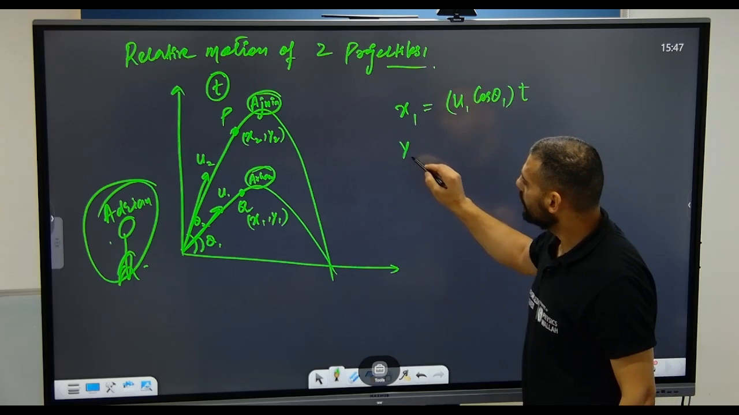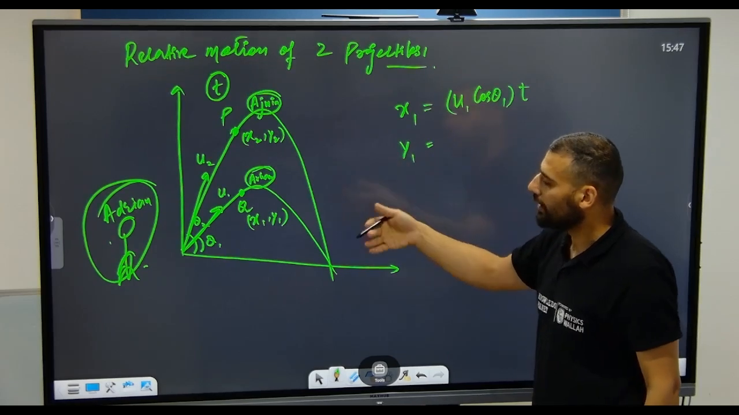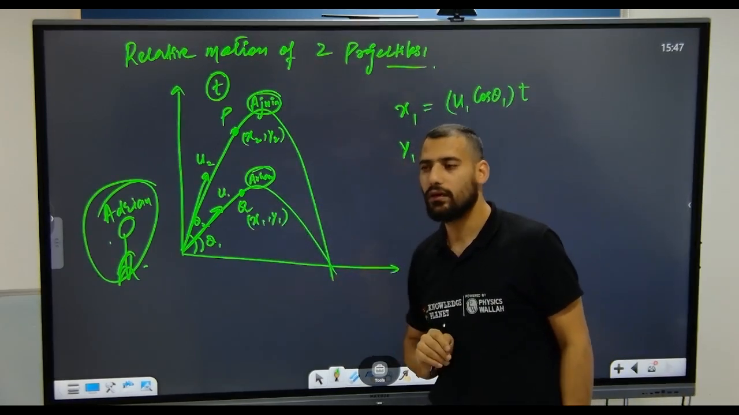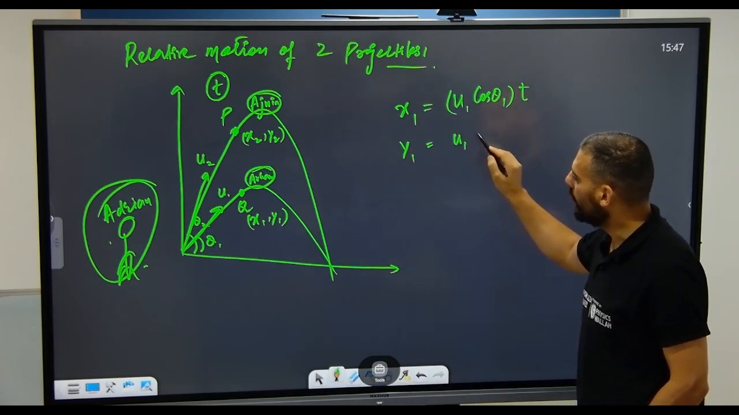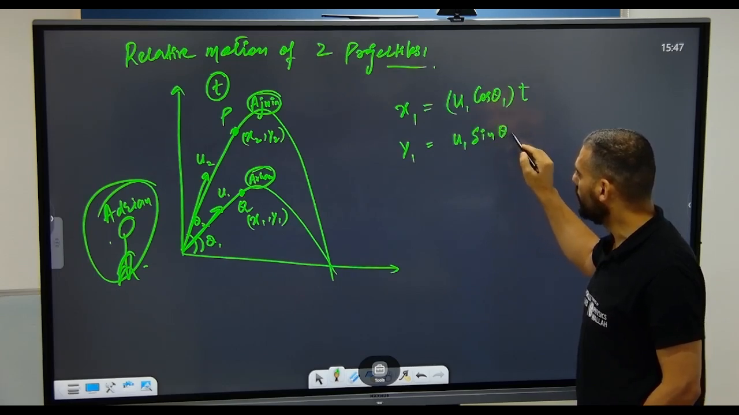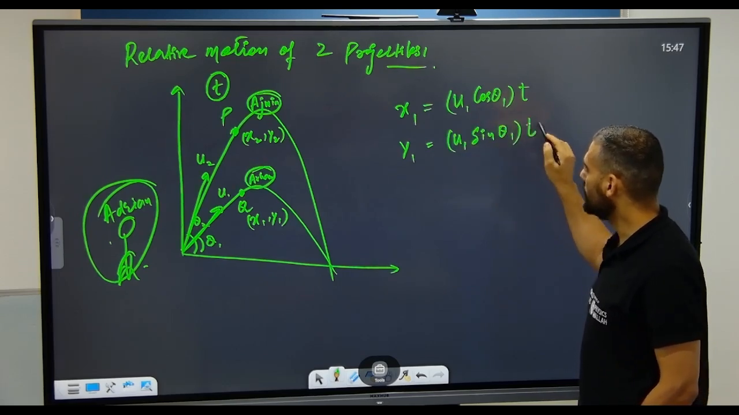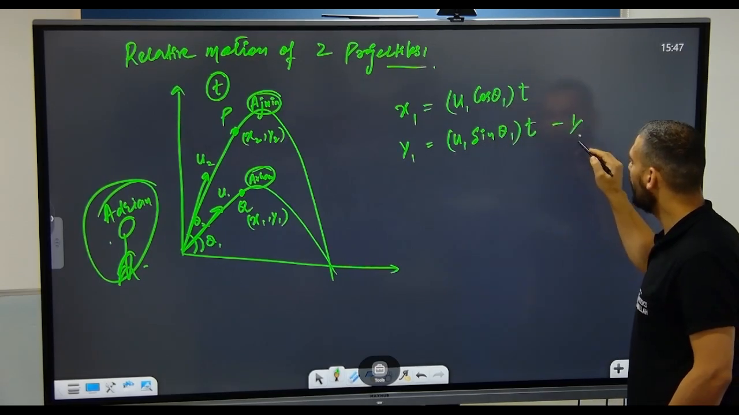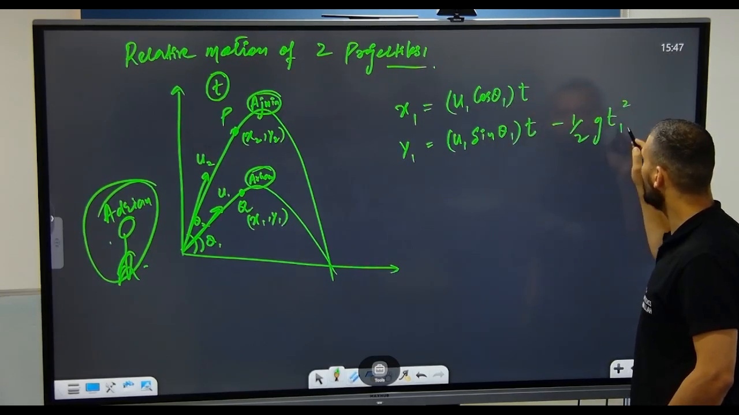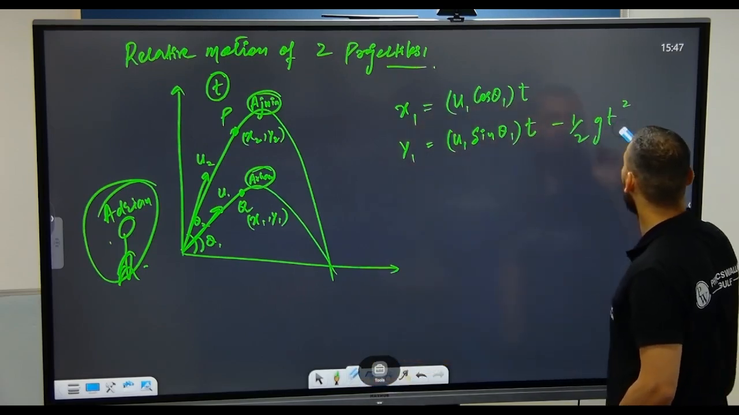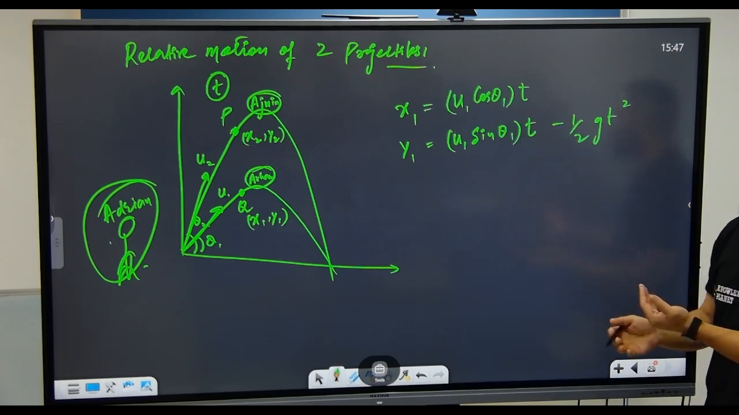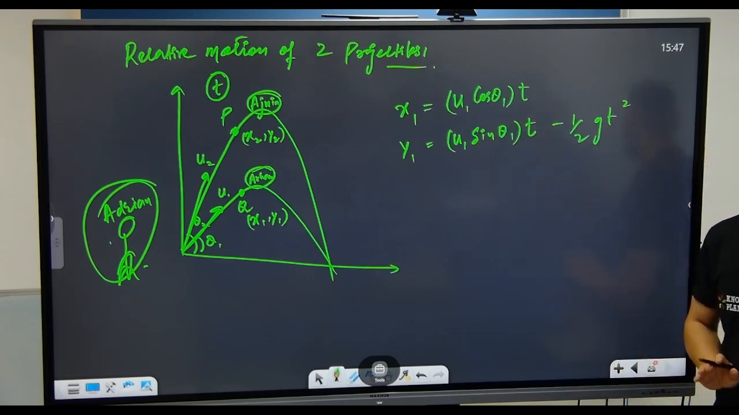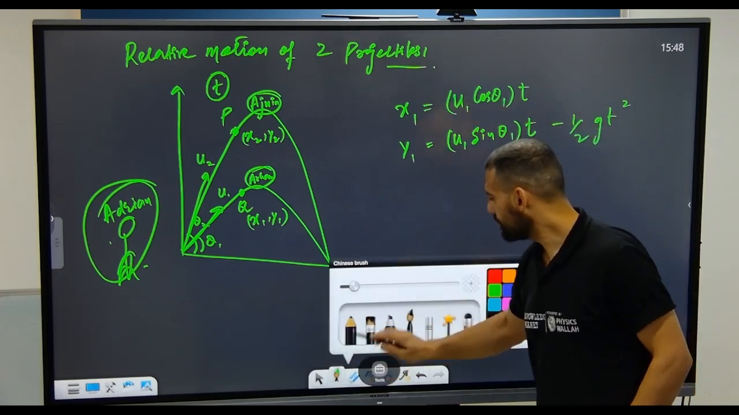What about the position, or the y1 ordinate, of Q? It will be the initial velocity u1 sine theta1 times t, that is ut, but minus half g t square, not t1, because time is same. So will it be g t square? Because in the vertical direction there is acceleration, correct? So this term has to be included. Is there any doubt? No problem. This is for the first.